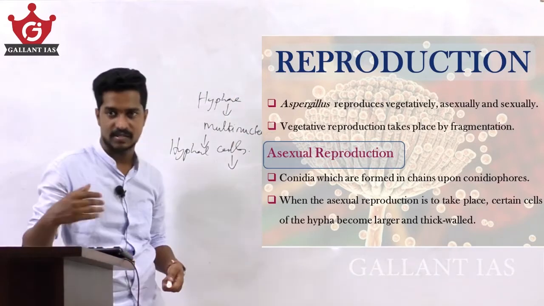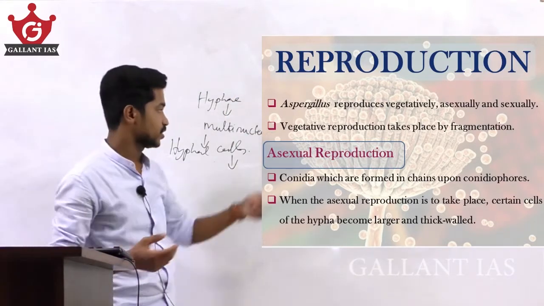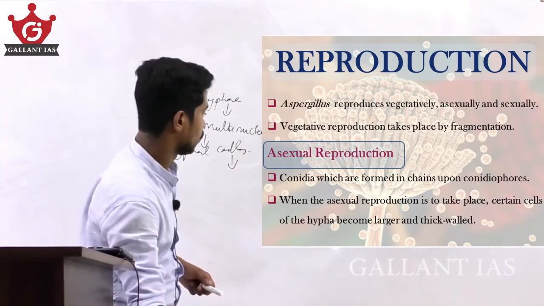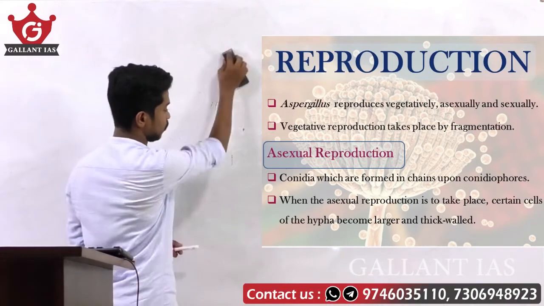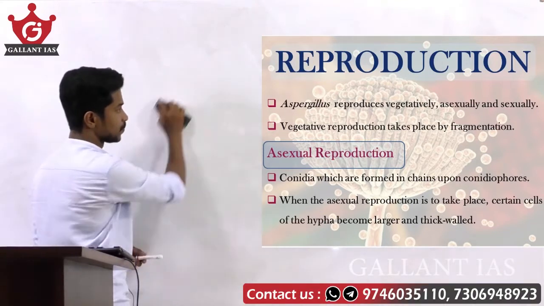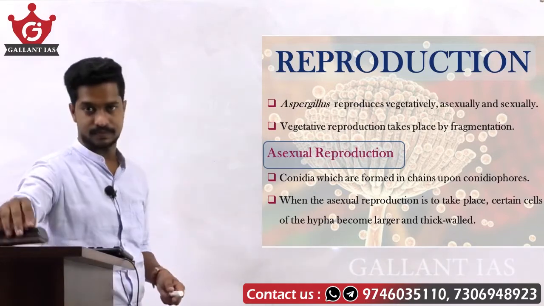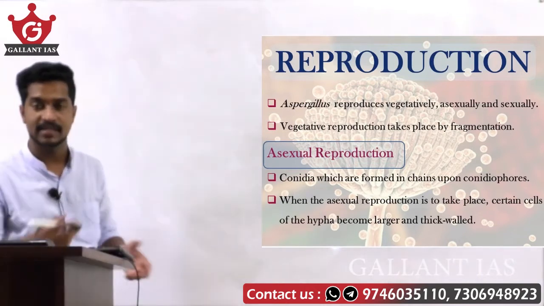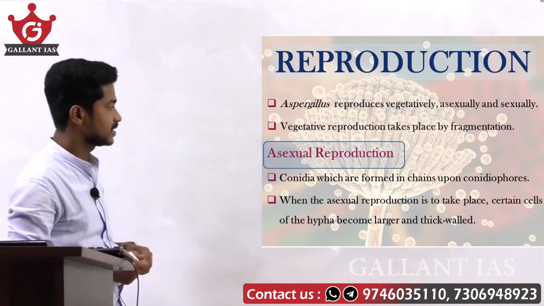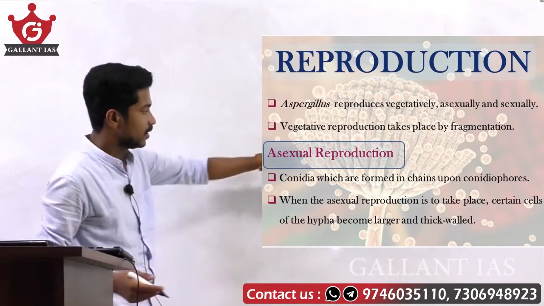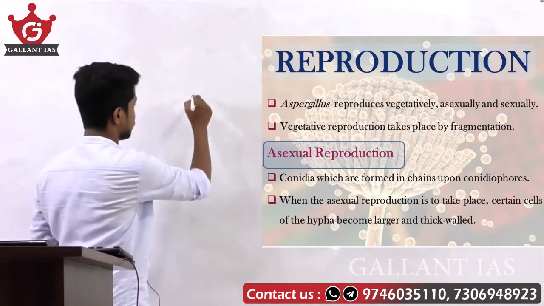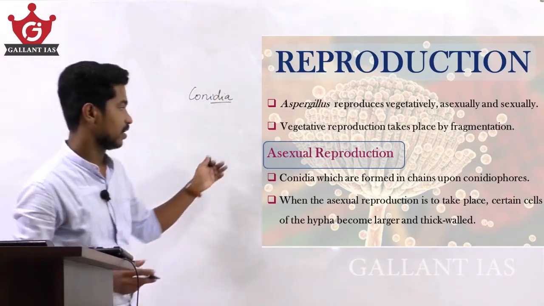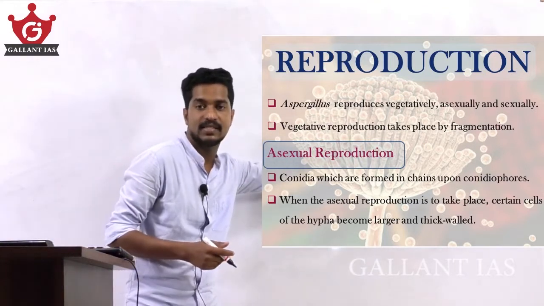One is vegetative reproduction, by means of fragmentation, and then the asexual reproduction. The asexual reproduction is by means of conidia, which are formed in chains upon conidiophores.